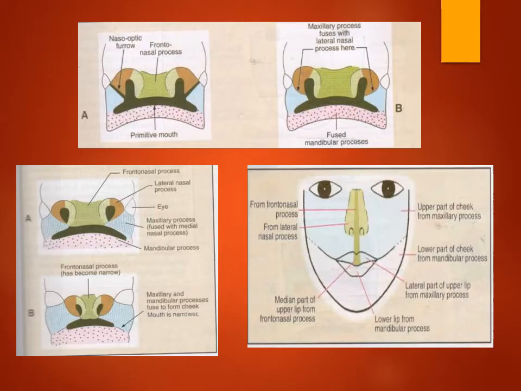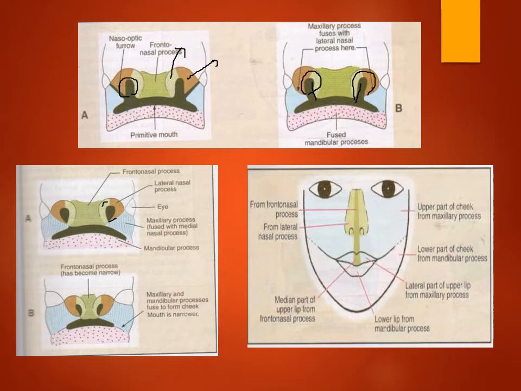Here we can see that the structures which were forming the nasal placoids now form the nasal pit, and this nasal pit slowly deepens inside. As it deepens, it divides the frontonasal process into two parts. The light yellow part is the medial nasal process, and the orange part is the lateral nasal process. As the nasal pit deepens further,